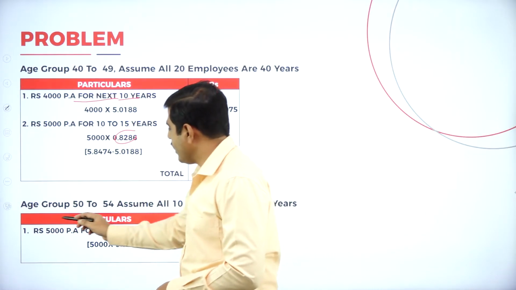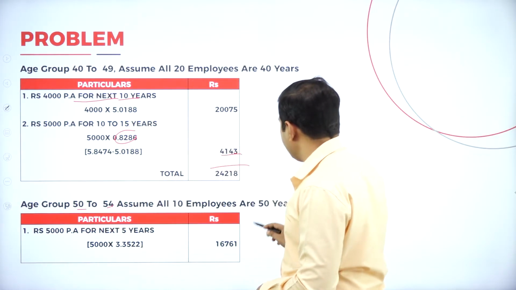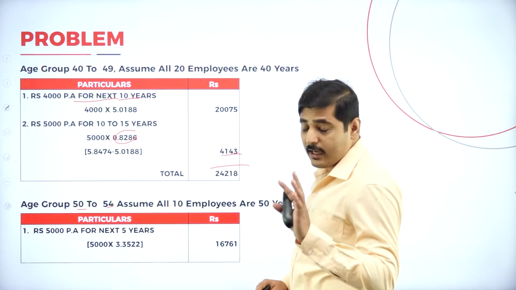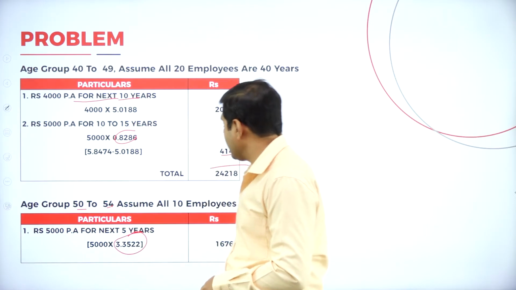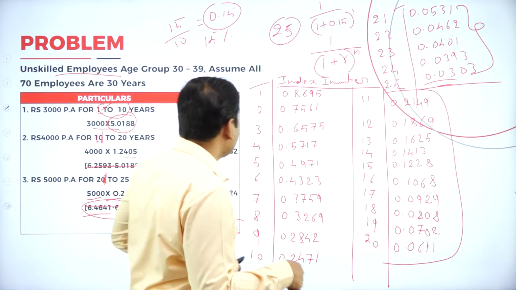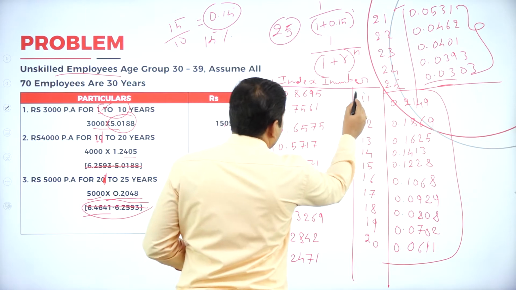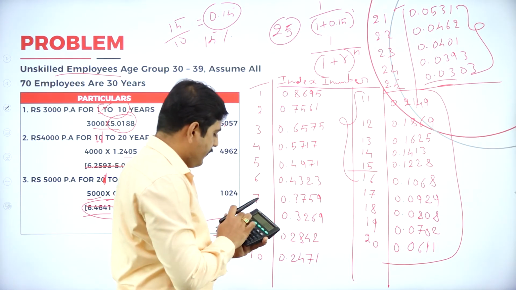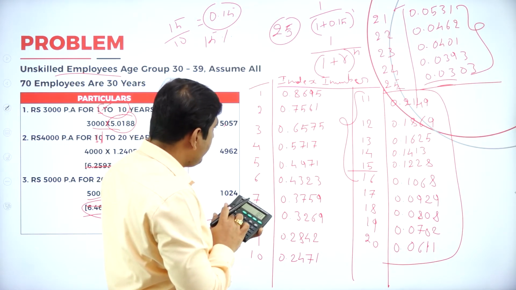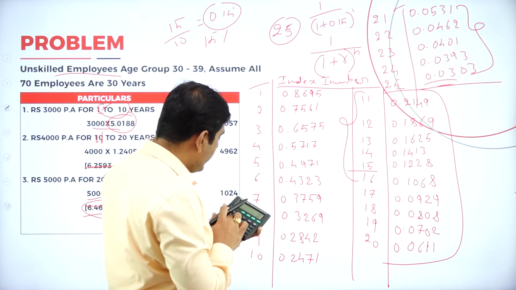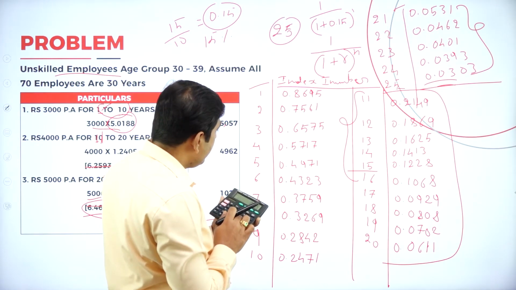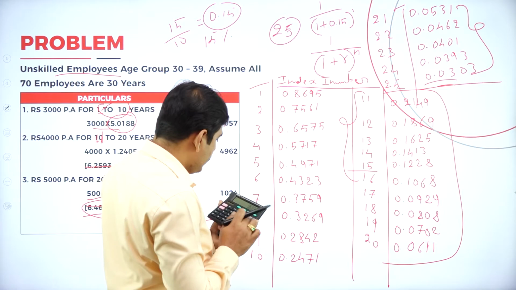Now again coming to the last age group, 50 to 54. Assume all 10 employees are 50 years old. When we assume all employees are 50 years old, we should calculate only for the next 5 years. From 10 years is over, so 11 to 15 we calculate. It is 0.2149 plus 0.1869 plus 0.1625 plus 0.1228. So we'll get